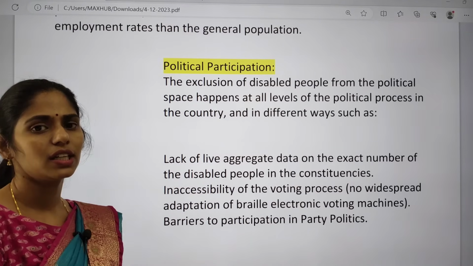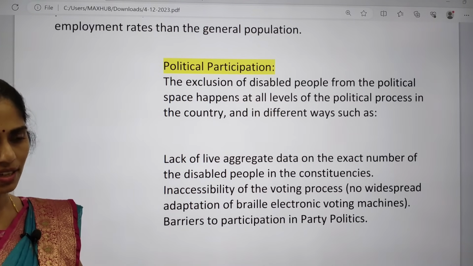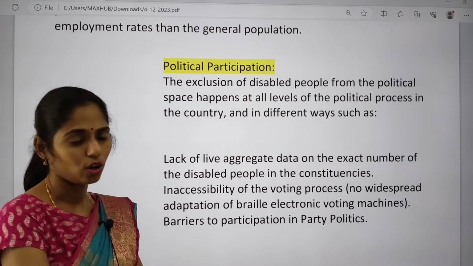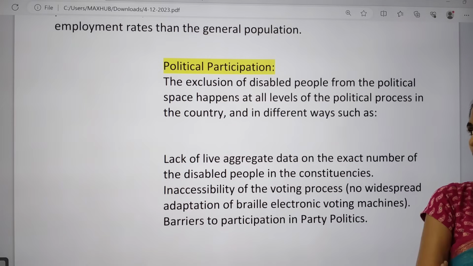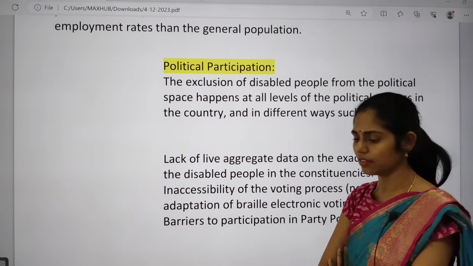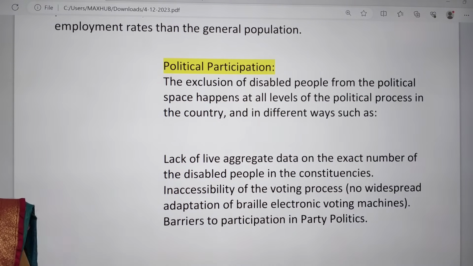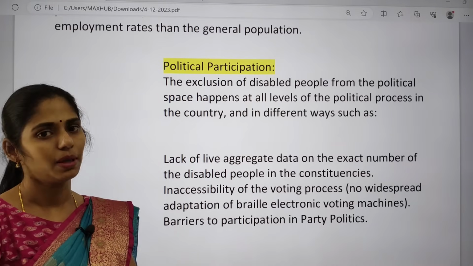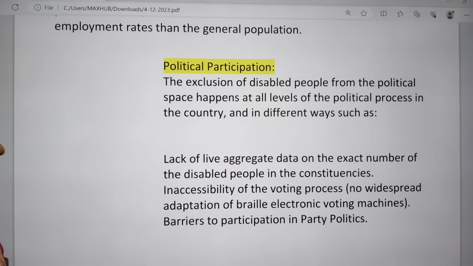But there is no facility like stretchers or any wheelchairs there. So that is the thing I found, and this can be improved by the government during the polling in the polling booths. For the people who can't wait for long hours in the queues, there should be a separate line, and they should cast their vote first, especially elderly people and people with disabilities. They can't wait for a lot of time, right? That is the thing I understood, personally.